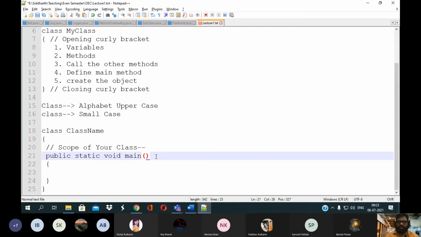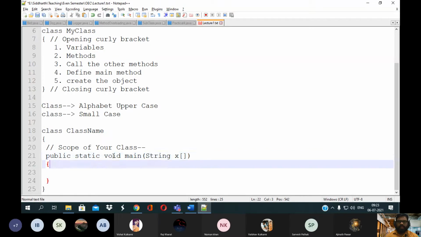Okay, through your terminal. Okay, so here we require the parameters. So here you need to write, okay. So public, static, void, main, String, and x. So this is a general syntax.